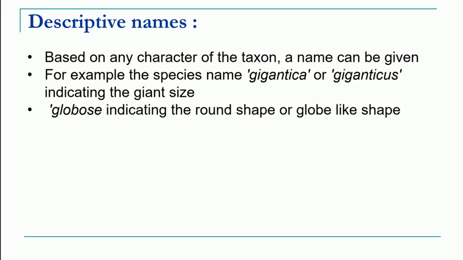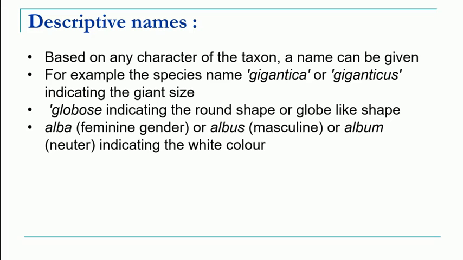Globosa indicates round or globe-like shape, whereas Alba, Albus or Album indicates white color. These are based on the gender: feminine, masculine or neuter, called Alba, Albus and Album.